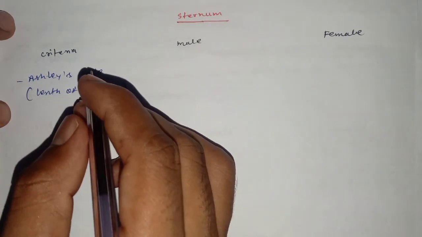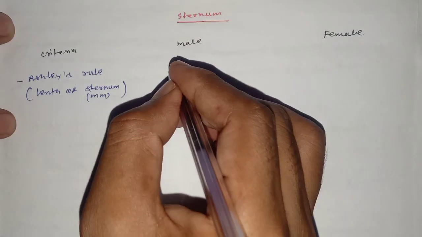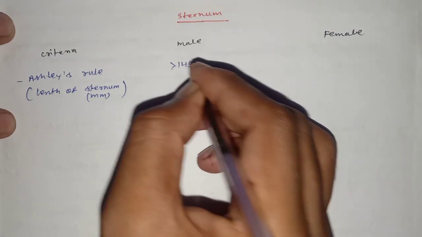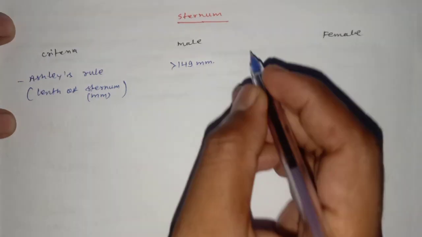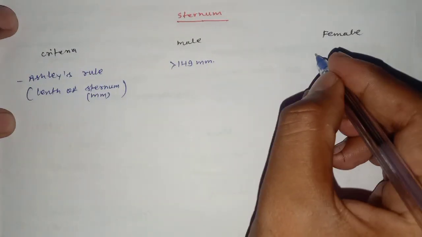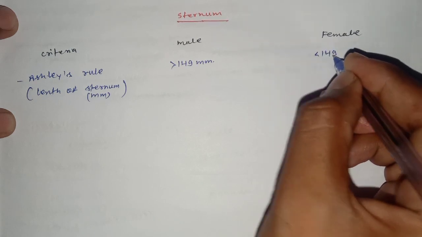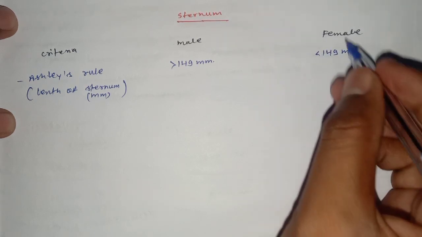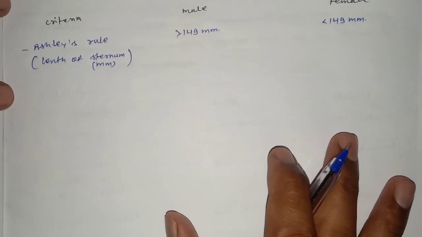According to Ashley's rule, if the length of the sternum is more than 149 millimeter, then the sternum belongs to the male, or if the length of the sternum is less than 149 millimeter, then the sternum belongs to the female.